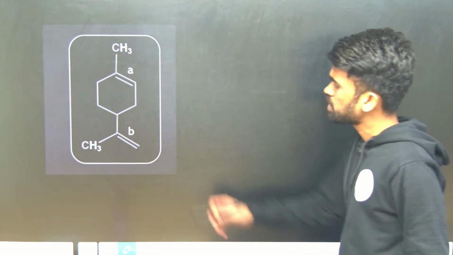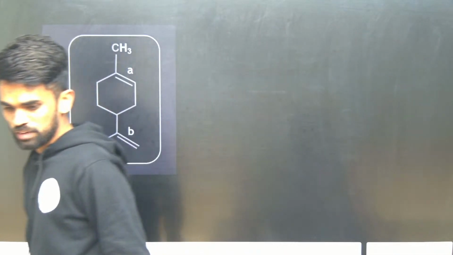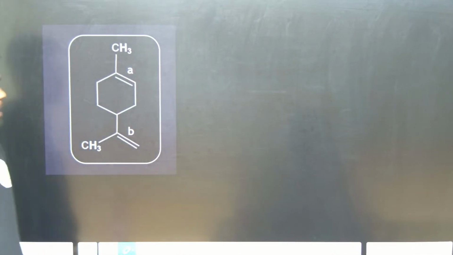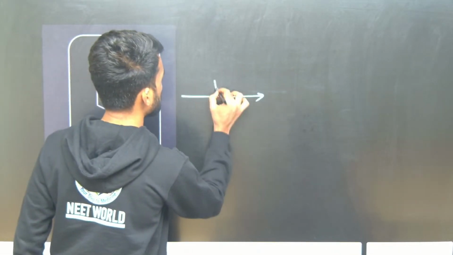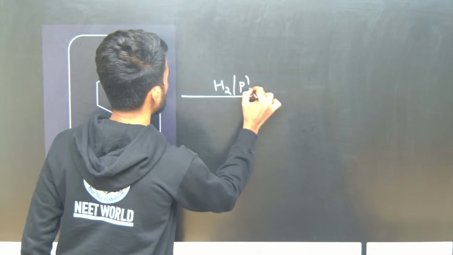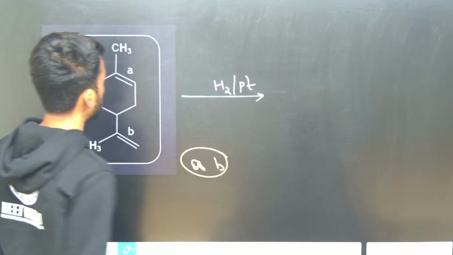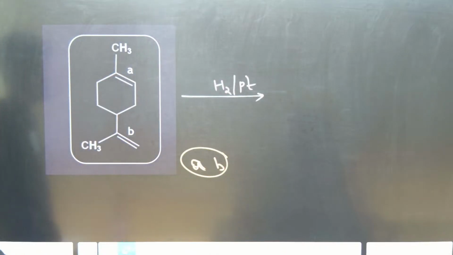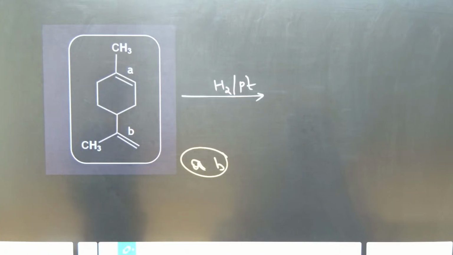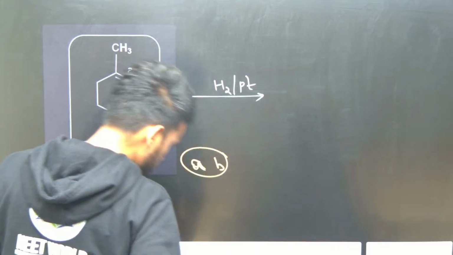So now tell me, in the given compound, where does the hydrogenation take place easily? Out of this A and B, at which position does hydrogenation take place easily, like the reactivity of the A and B double bonds, which is more reactive? I am asking. Very simple, you can easily answer, tell me. Yes, tell me, anyone?